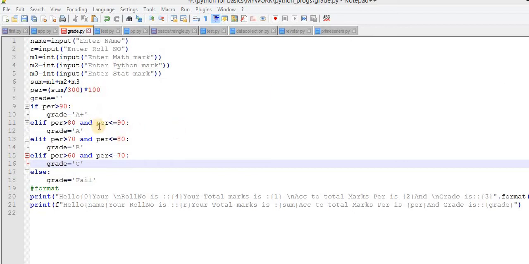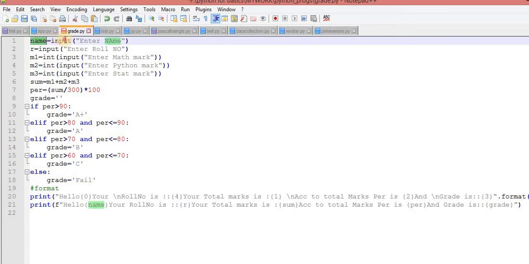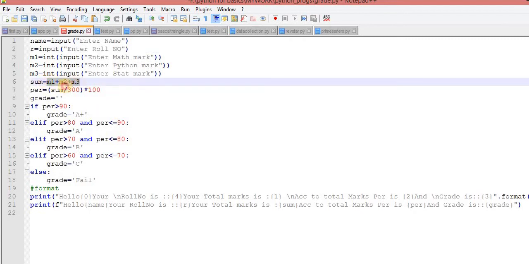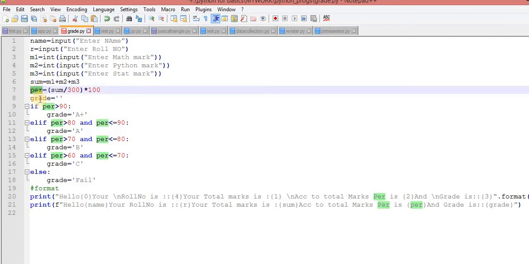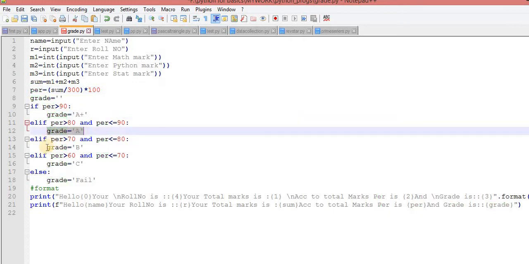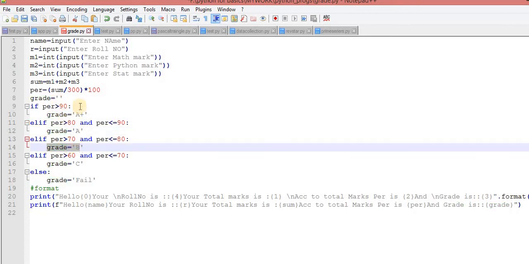Here, if I observe carefully, the name of the person is whatever name you enter, and that is never changed throughout the scenario. The roll number, whatever roll number you enter, would never change throughout the scenario. The marks you enter are added mathematically, and after performing the percentage formula you get the percentage. Now the grade of a person depends upon the percentage.